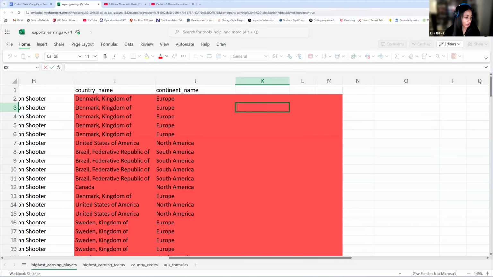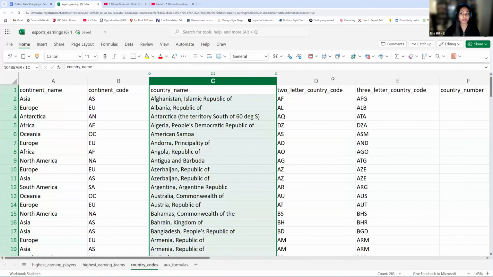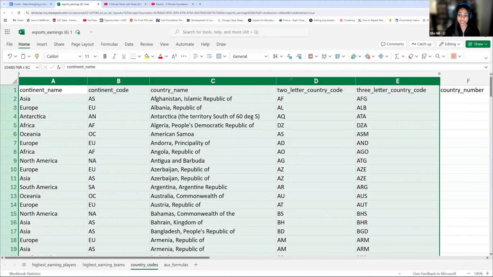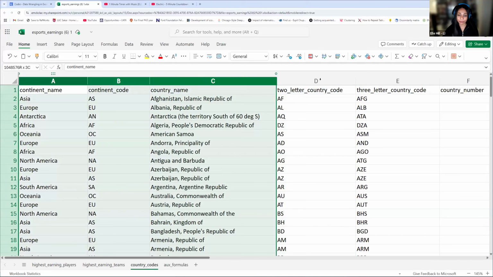So jumping a little bit back to our INDEX MATCH. I see a question: if only using C and D. If you're only using C and D, that's not going to work, and that's why I like to highlight everything. If you're using C and D and trying to obtain the continent name, that won't work because it's not included in your index. So you'll have to expand your lookup array to include that as well.